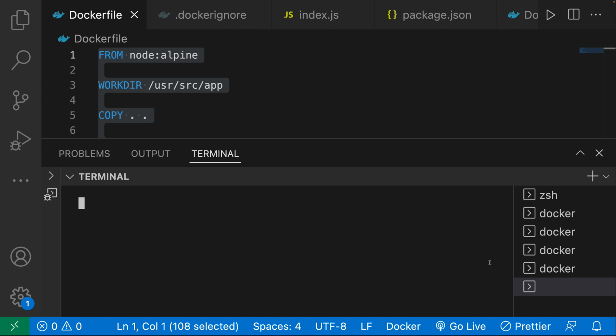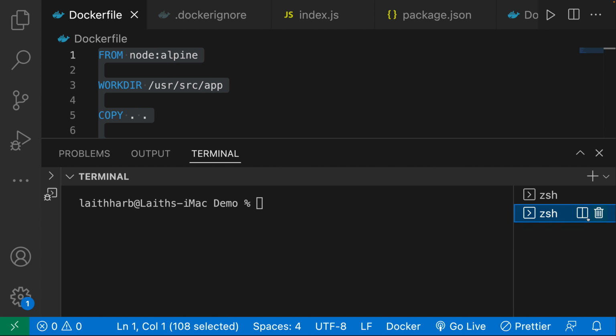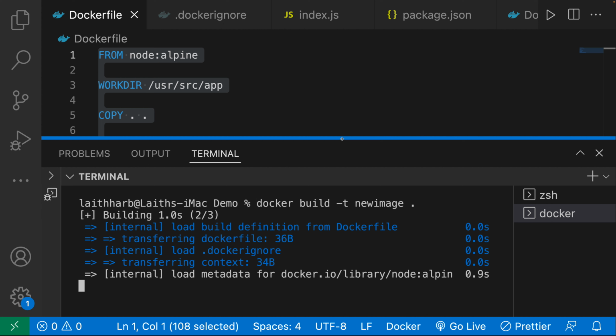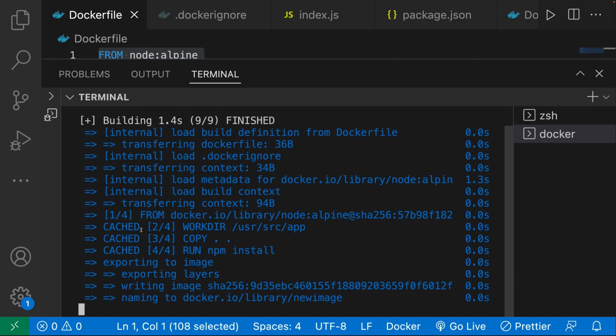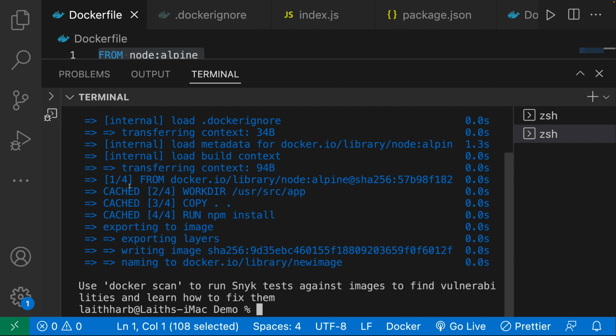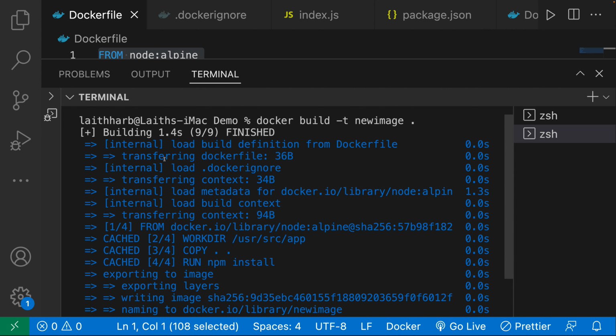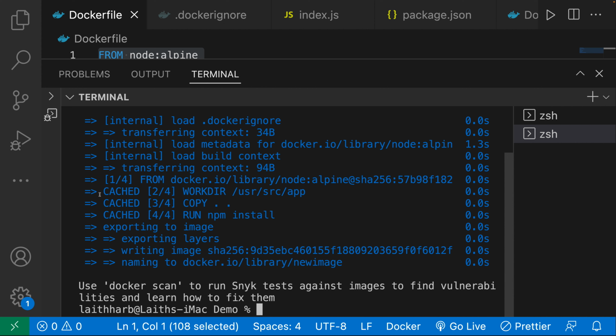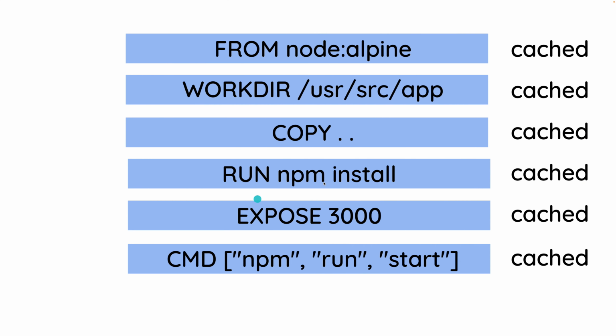So I'm going to go here. I'll get rid of some of this Docker stuff. Let's just go ahead and build a brand new image. So docker build -t newimage, and then over here I'm just going to say dot, like so. So let's go ahead and build this image. And as you can see here, all of the different processes. Over here, I don't know if you can see the FROM node:alpine. I guess we can't see that. But you can see here, it's cached. This is cached over here. This is cached over here. So you can see that the process of building this was relatively fast. So this is pretty good.